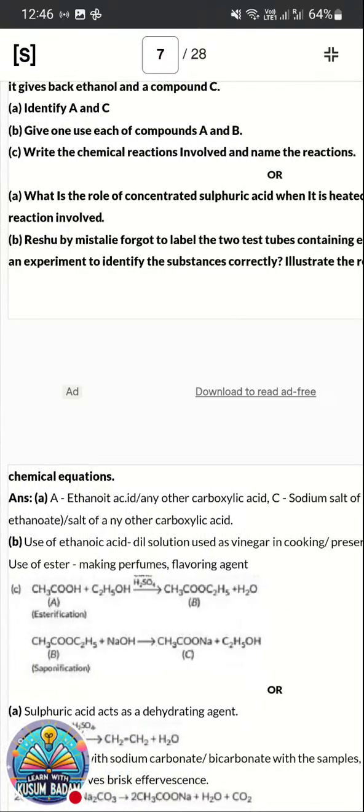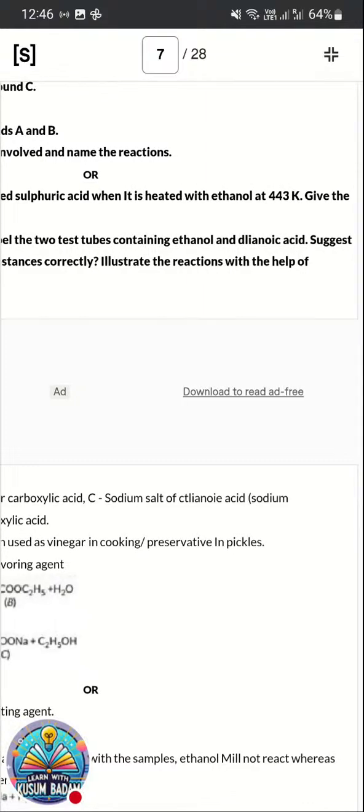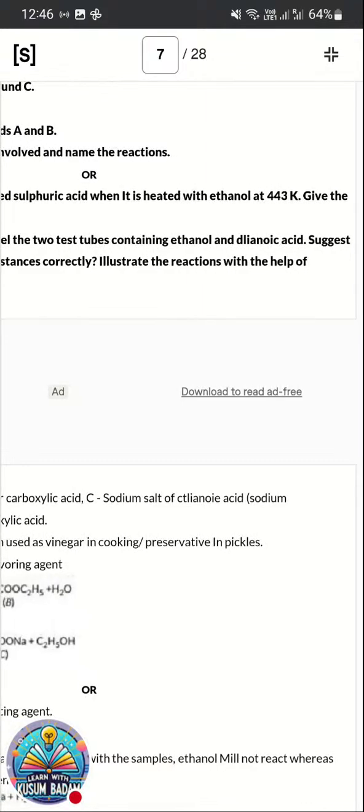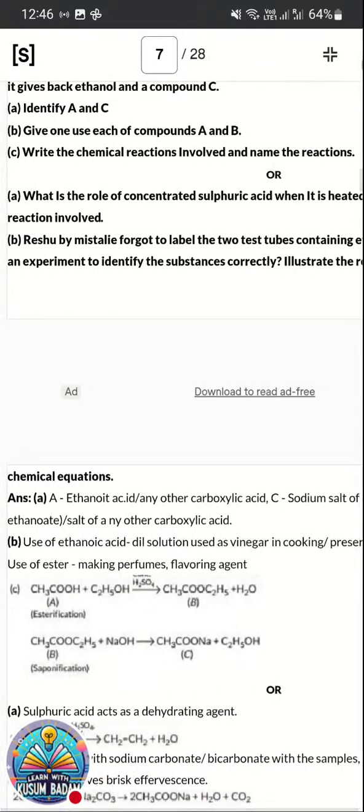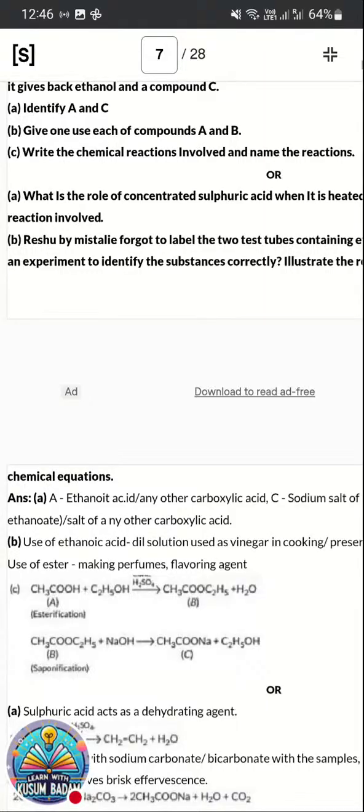So they have given the question differently and the answers are shown differently here. Here the 2 test tubes are there which are containing ethanol and ethanoic acid. Spelling mistake is there. Suggest an experiment to identify the substance. Okay. If it is ethanol and ethanoic acid, on reacting, we can write both the reactions in a common way, like ethanol and ethanoic acid. If we mix both of them, it will form ester.